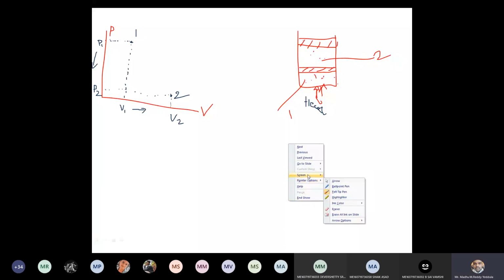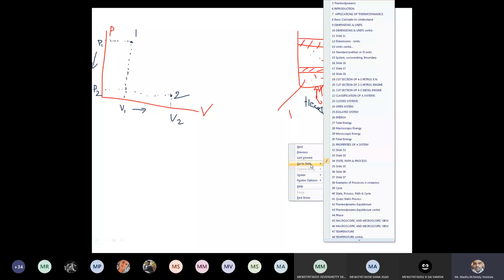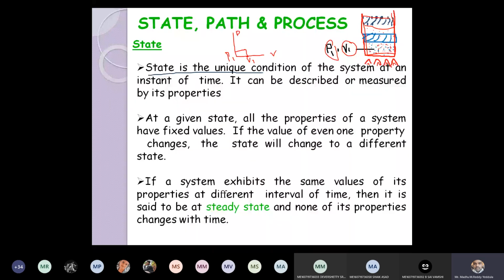Okay. Now, state is a unique condition of a system at that instant of time. It can be described or measured by its properties like pressure, volume, temperature, entropy, enthalpy. These are the properties of a system. At a given instant, all the properties of the system are fixed. Suppose at this state 1, if the temperature of the system increases, what happens to other properties? Other properties will also be affected.